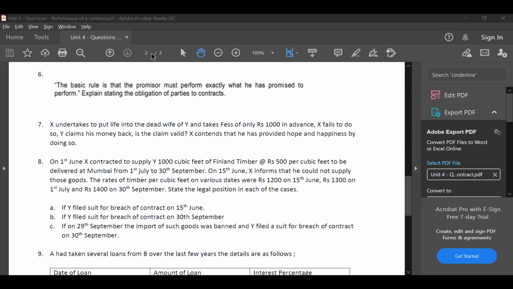So let me explain this question before we start. Follow, guys. We are in question number 8. On 1st June, X contracted to supply to Y 1000 cubic feet of Finland timber at rupees 500 per cubic feet.